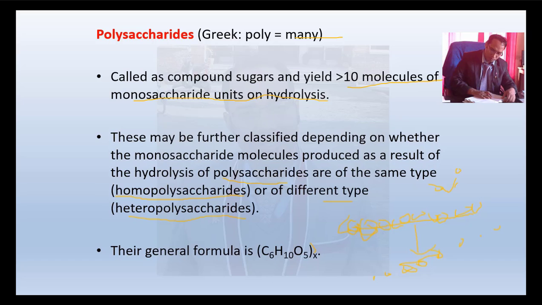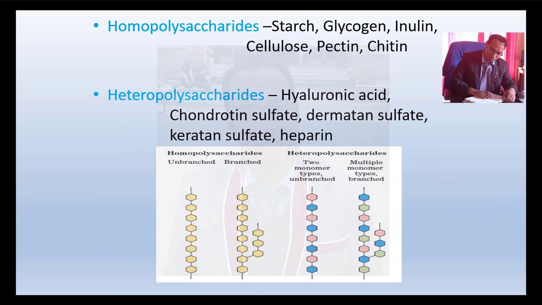The general formula is C6H10O5 multiplied by X. What are homopolysaccharides? Starch, glycogen, inulin. Remember the point, inulin. You may forget this one, okay? Inulin, cellulose, pectin, chitin. In heteropolysaccharides, you can find hyaluronic acid, chondroitin sulfate, dermatan sulfate, keratan sulfate, and heparin. Please study these examples.